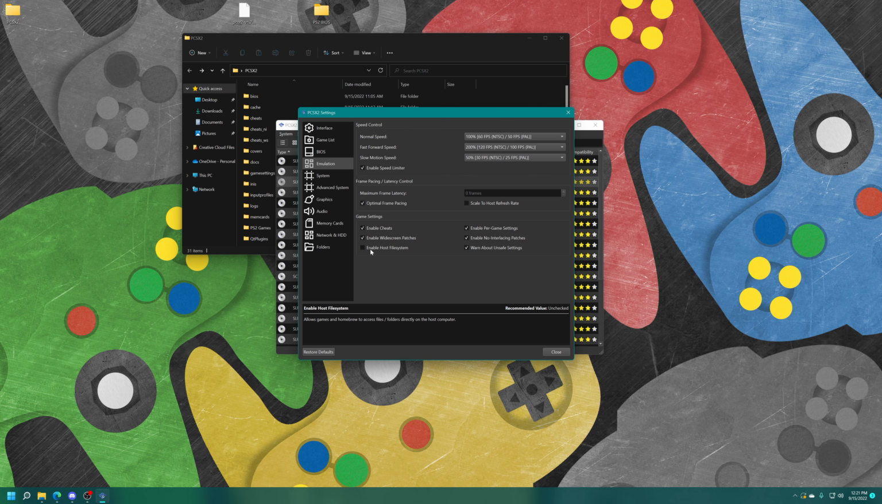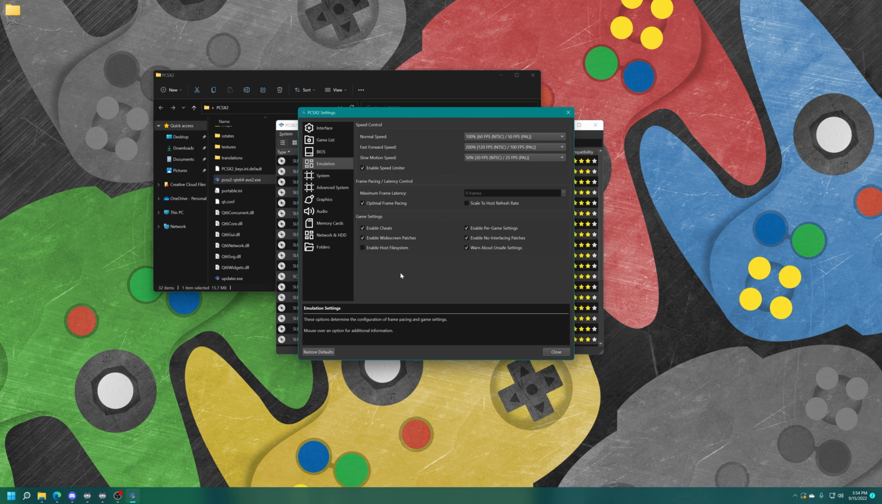Next up, enable host file system. So if you're going to be doing PS2 homebrew on your version of PCSX2, you can enable this to allow your emulated stuff to access your computer's file system. Otherwise, you could just leave this one off. And then warn about unsafe settings, leave that one on. So that way, if you have something screwed up, it will tell you, hey, these settings might not work with this game. Change them.